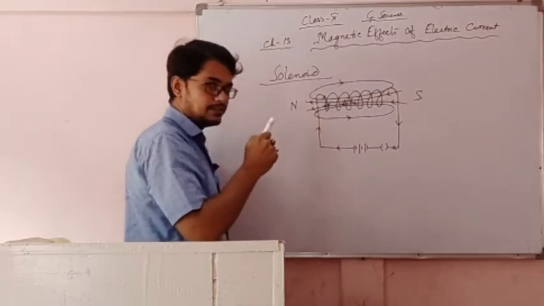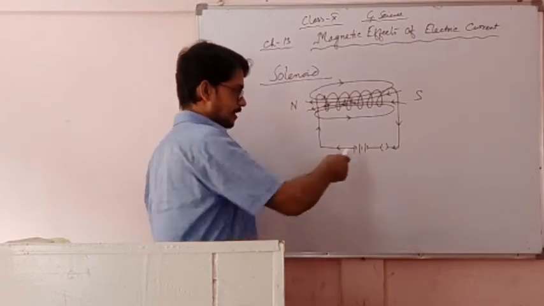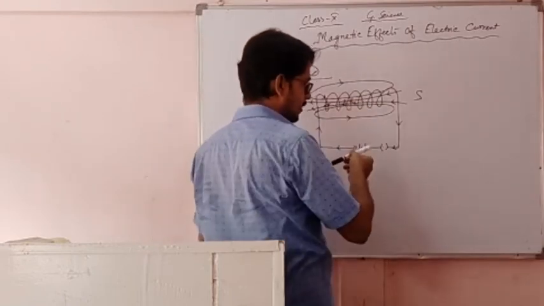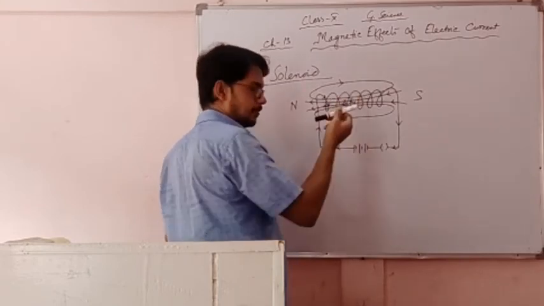Why is soft iron used? Because it can be easily magnetized and it can be easily demagnetized. That means when current is passing through it, it becomes a magnet, so it is magnetized. When current is not passing through it, that is, when the switch is off, then it becomes normal soft iron.